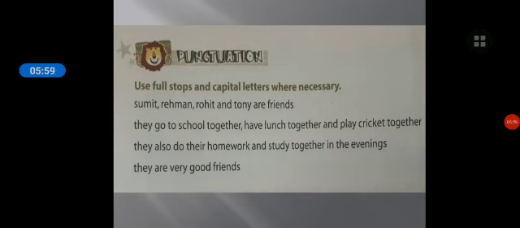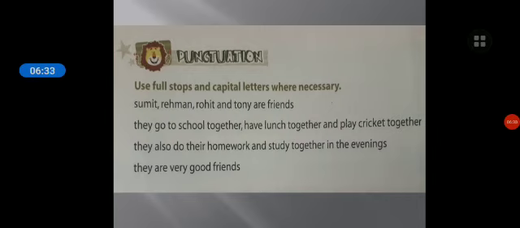So see here, you have the names of some people, right? So there you have to put a capital letter. What are the names you can see here? Sumit, Rahman, Rohit and Tony. You have to write a capital letter. They go to school together, have lunch together and play cricket together. So with that the sentence is ended. So you have to put a full stop next to together.